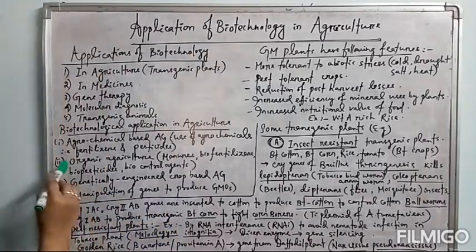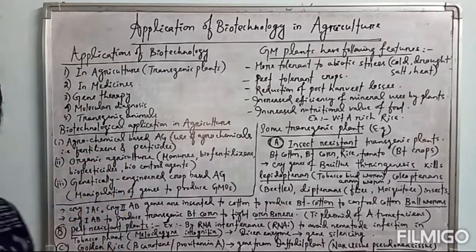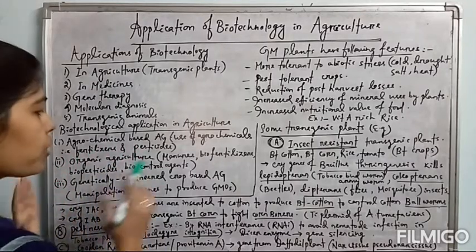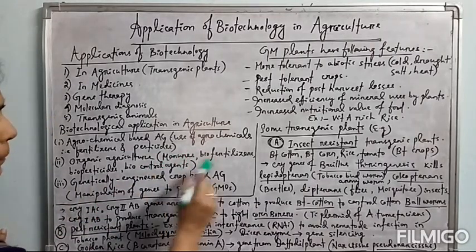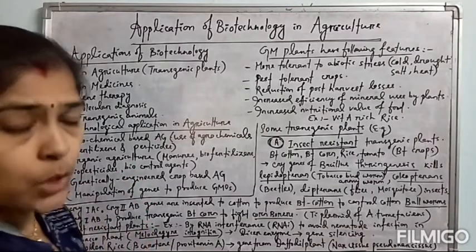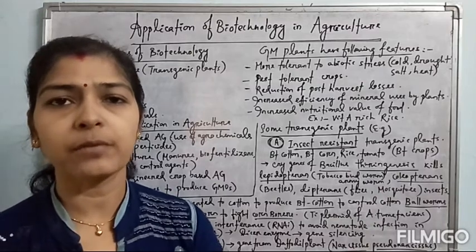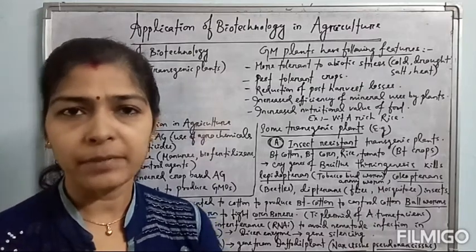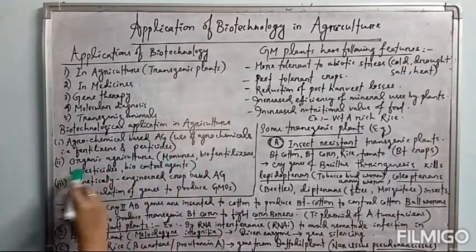Okay, and second is organic agriculture. Here there is no use of any chemical pesticides or anything else. There is use of biological agents, so it is the use of manures, biofertilizers, biopesticides and biocontrol agents, so that with the help of different biological sources agriculture can be maintained and developed. Then third one is genetically engineered crop based agriculture.